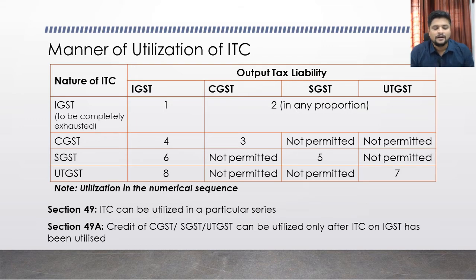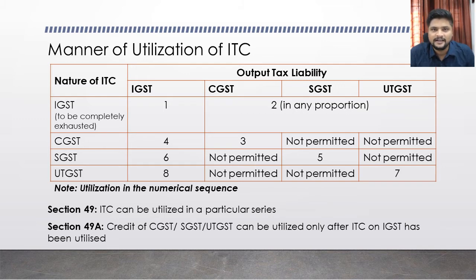I would like to quote the relevant section for this. Section 49 subsection 5, to be precise, provides the input tax credit and in what sequence the ITC can be utilized. That is what is provided under section 49. Then there is a new section called section 49A, which was inserted by way of the CGST Amendment Act 2018.